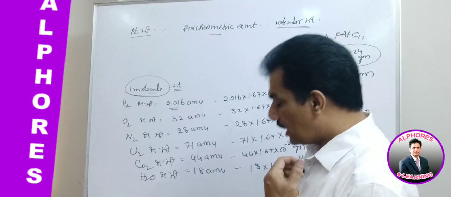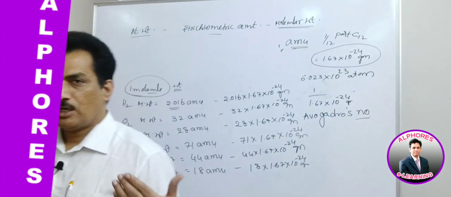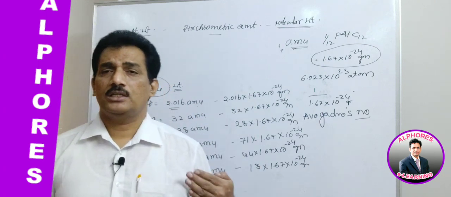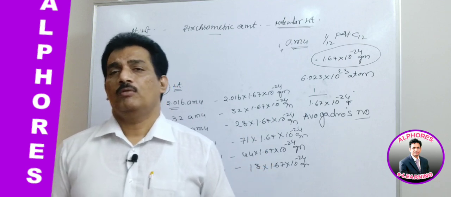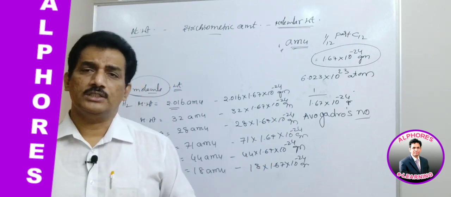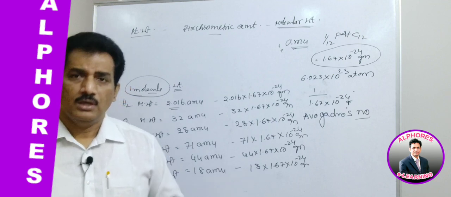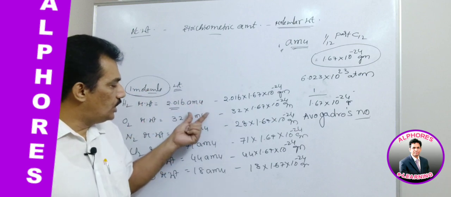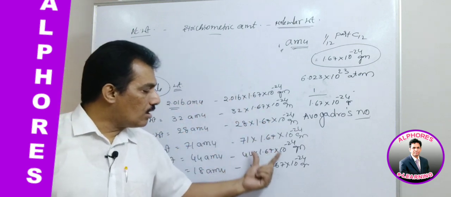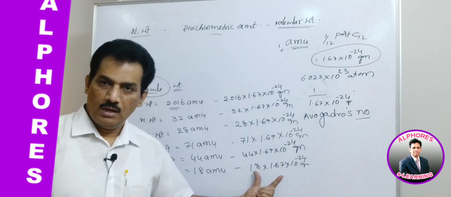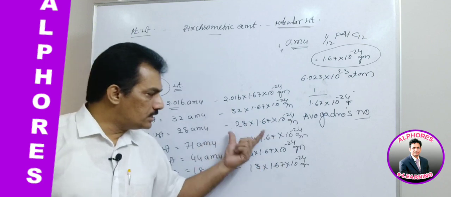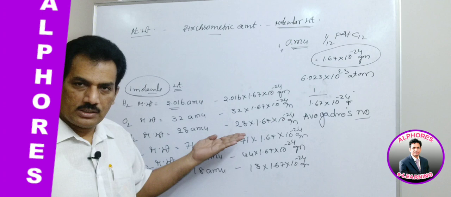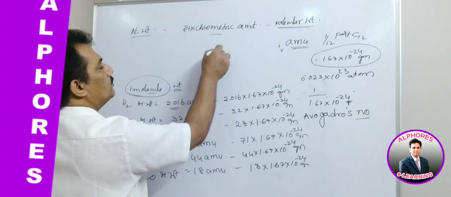For that purpose, for convenience sake, similar to gram atomic weights, which are expressed in grams, that is nothing but the atomic weight. For convenient purposes, we express it in grams, and thereafter we consider it as gram atomic weight. In a similar manner, here also, when the molecular weights are expressed in AMU, their masses are not measurable practically or experimentally. In such a case, we convert this into a convenient unit, that is nothing but grams.